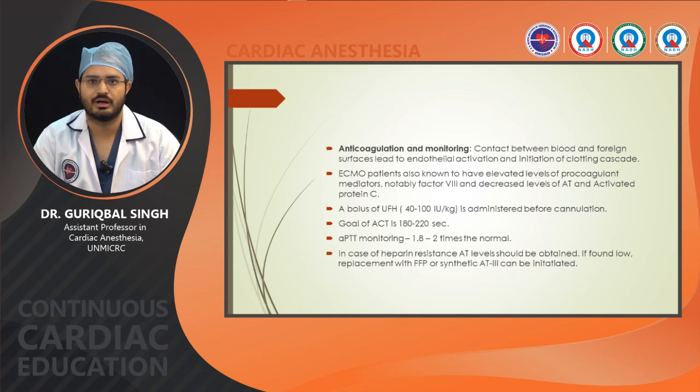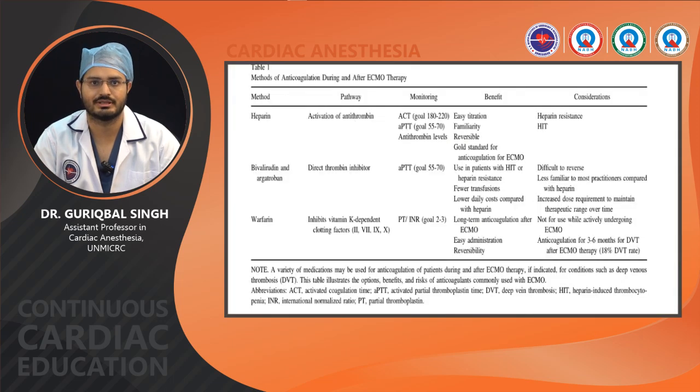Anticoagulation monitoring. A bolus of unfractionated heparin of around 40 to 100 units per kg is administered before cannulation, with a goal ACT of around 180 to 220. APTT should be monitored and kept at 1.8 to 2 times normal. In case of heparin resistance, we can give FFP or synthetic antithrombin 3.